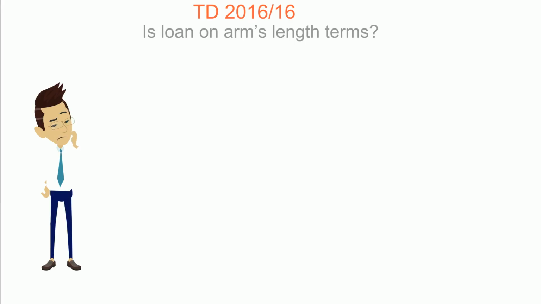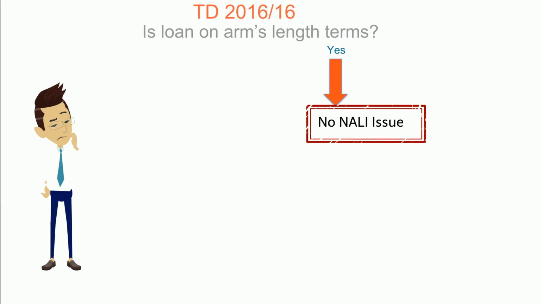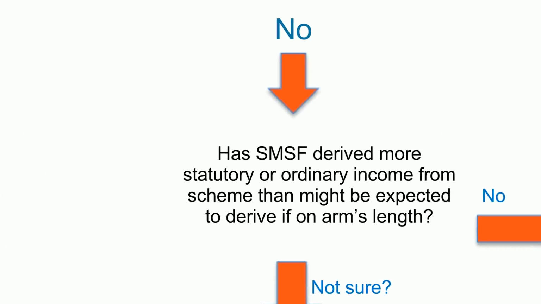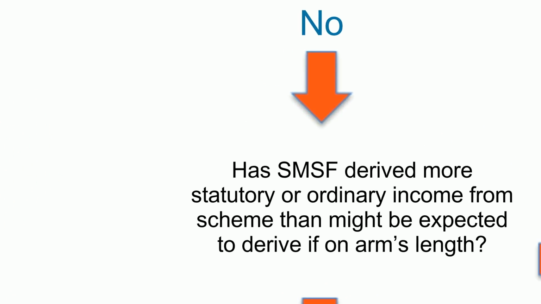So, TD 2016/16 says to determine whether NALI applies, you ask, is the loan on arm's length terms? If the answer is yes, there's no NALI issue. If the answer is no, we need to ask, has the SMSF derived more statutory or ordinary income than might be expected to be derived if at arm's length?